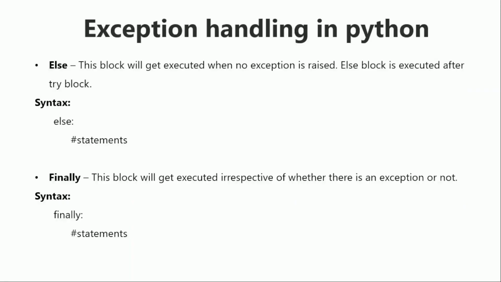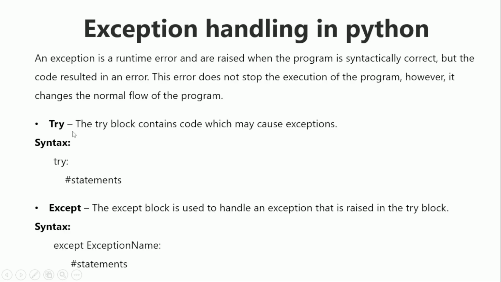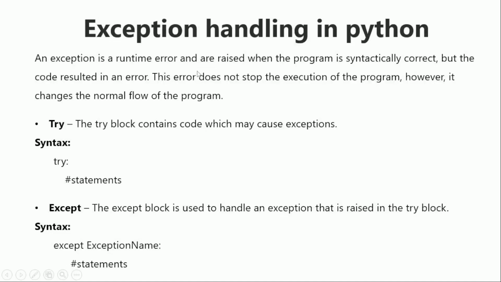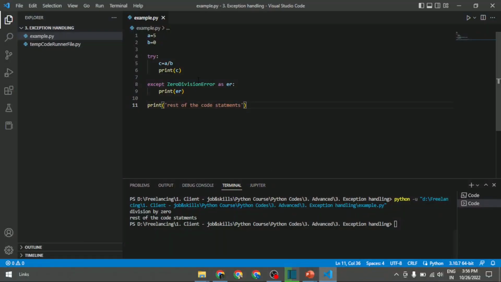That's what slide 1 indicates. The try block contains code which may cause exceptions. So the code we are passing, we pass the value and the evaluation expression here, to check whether any exceptions occur or not. That is the working procedure of the try block. Then the except block. The except block is used to handle an exception that is raised in the try block.